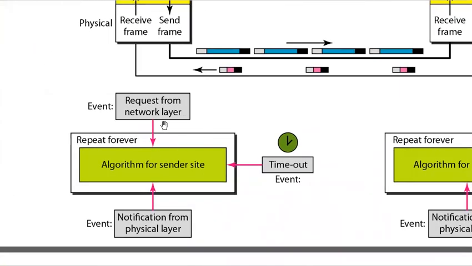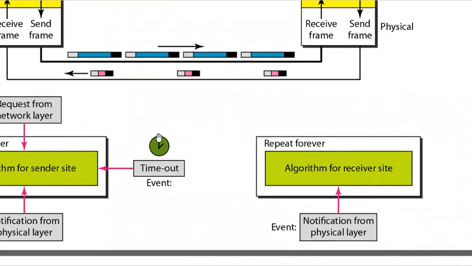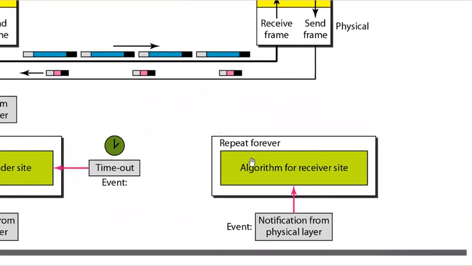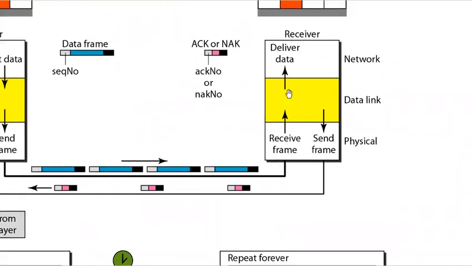Now, what are the events? The events are similar to the earlier protocols that we have seen: a request from the network layer and a notification from the physical layer on the sender side. And obviously there will be a timer in this case also. On the receiver side, we will have a notification from the physical layer that a frame has been received.